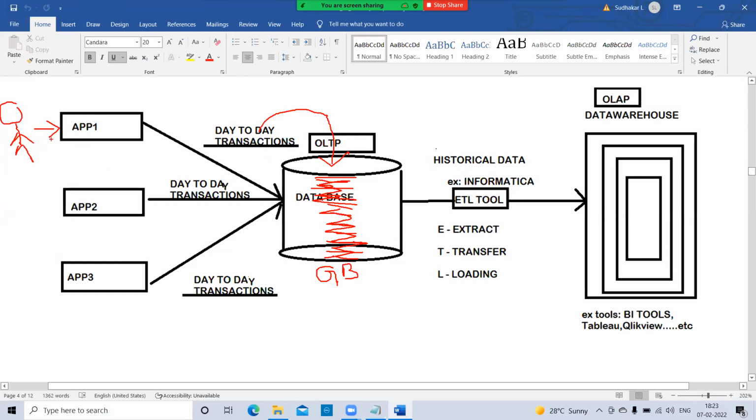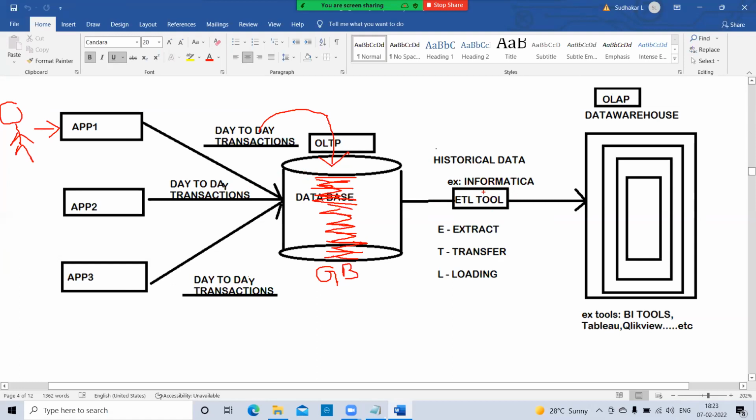These are online transactions, which means 24 into 7, they can use it. But within a certain period of time, either 1 day or 2 days or 1 week, the OLTP database memory will be full. So when it is full, immediately they use some ETL